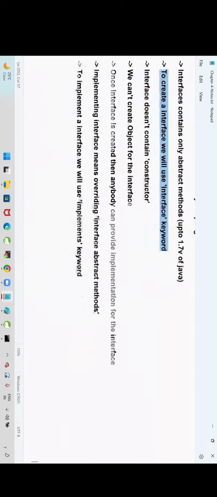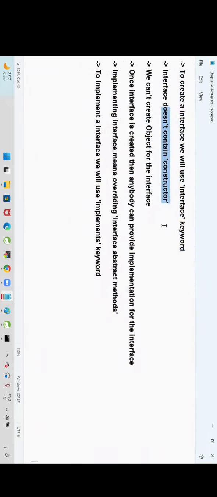It's mandatory. An interface does not contain a constructor. We cannot create an object for the interface. Once the interface is created, anybody can provide the implementation for it. Implementing an interface means overriding the interface's abstract methods.